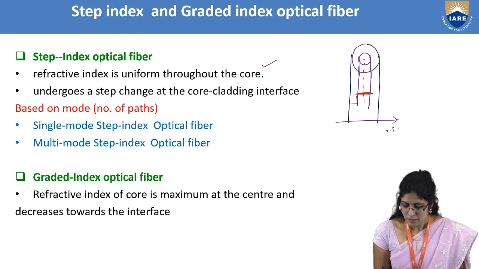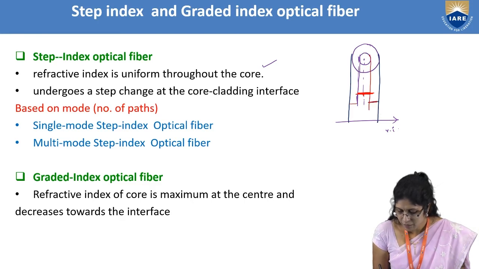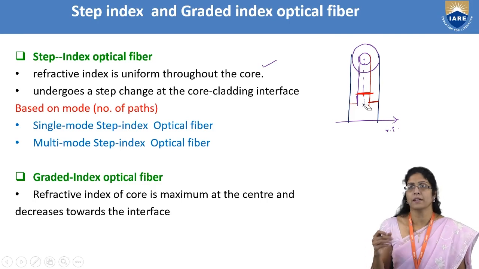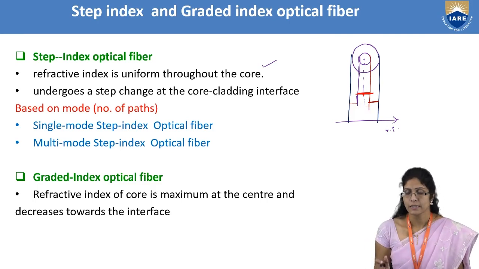But in the cladding there will not be any rise or decrease, it will be the same. So I can say that this is like this, but I have to erase the core part, because I'm only looking at the cladding part.